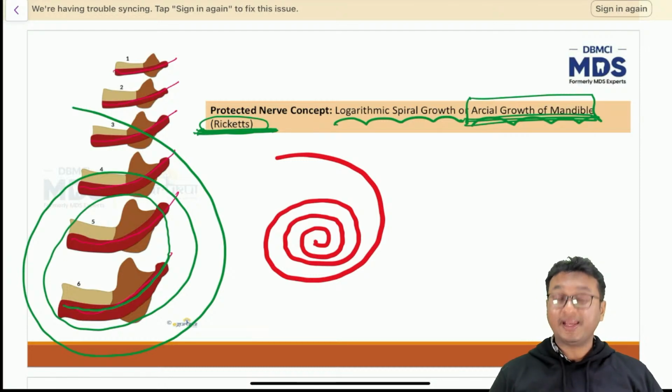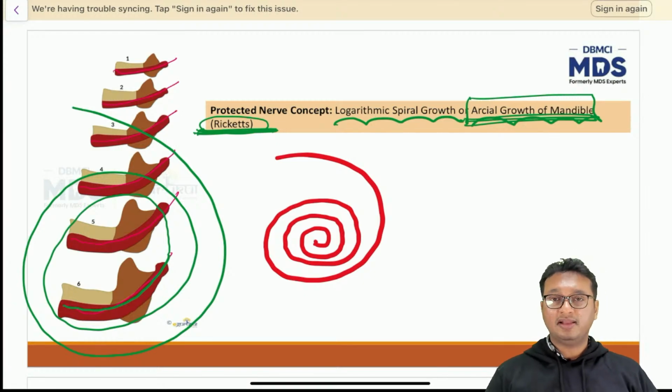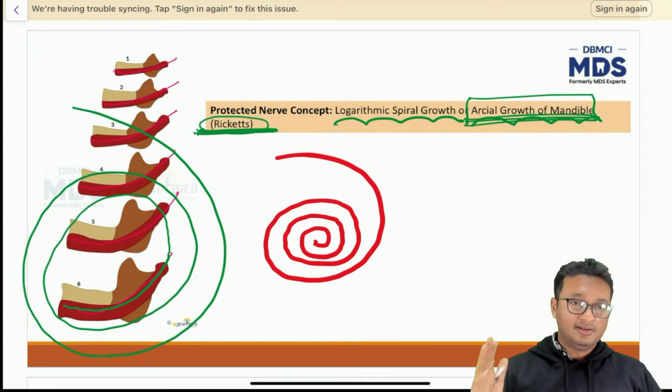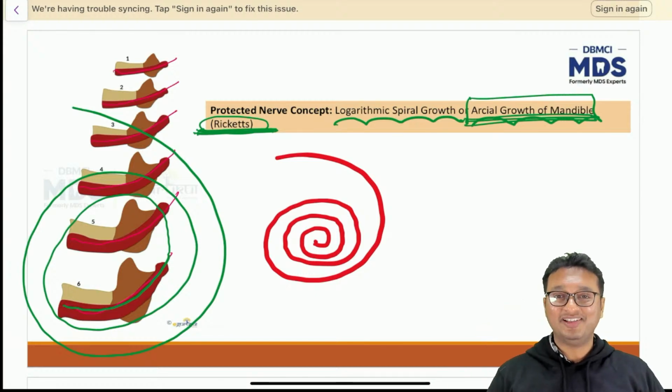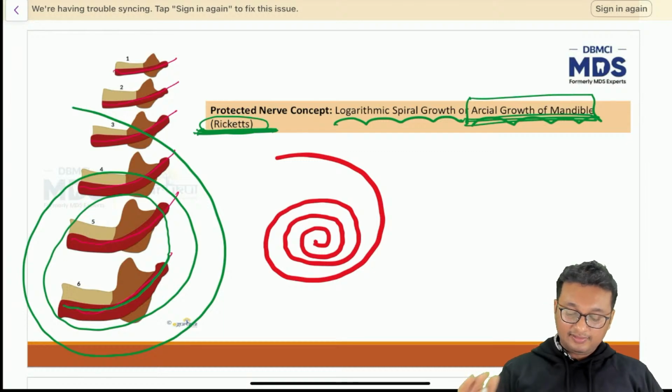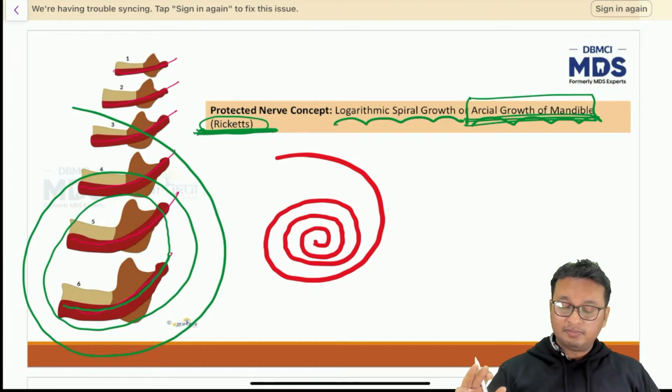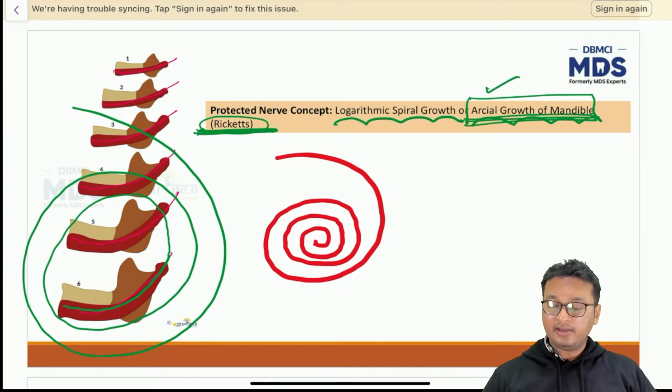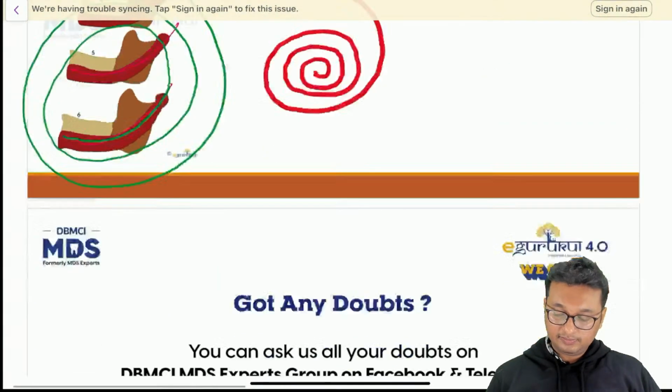Excuse me. So this is a complicated topic. I'll leave it for discussion for some other day. Maybe when any of you pursue post graduation in orthodontics, maybe that time we can discuss further about the protected nerve concept and the archal growth pattern of the mandible. It's actually quite difficult. It's like a headache to understand everything in entirety. So for the time being, just remember that the mandible always grows in an archal-like growth given by Ricketts.